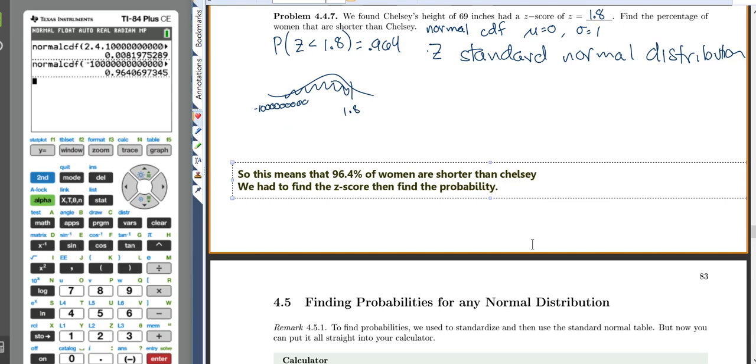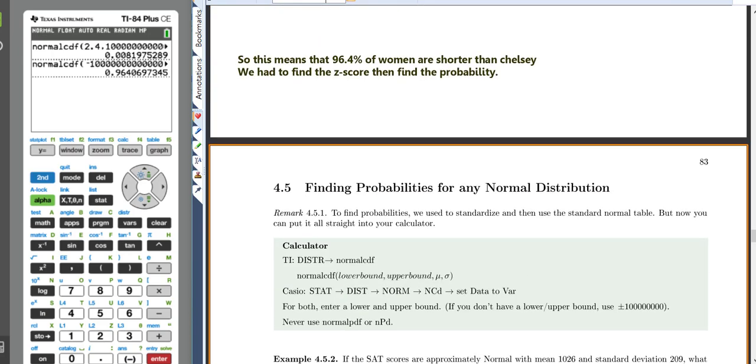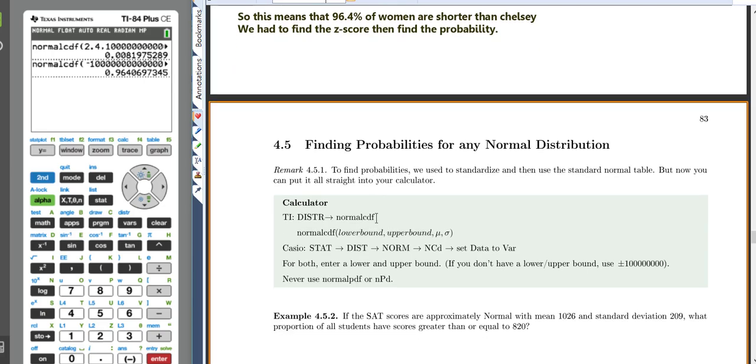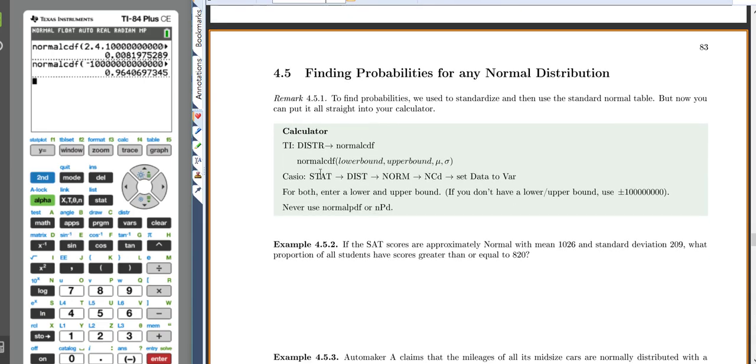Now it turns out this is what we used to do all the time. We used to standardize, find the z-score, and then use a standard normal table. But now we can actually put it all straight into our calculator. The reason why is calculators let us do it for any mean and any standard deviation, so I can skip the whole standardization part. It's still useful to know how many standard deviations something is from the mean, so we'll still keep that around. But as far as using it to find probabilities, we'll just go straight into our calculator now.